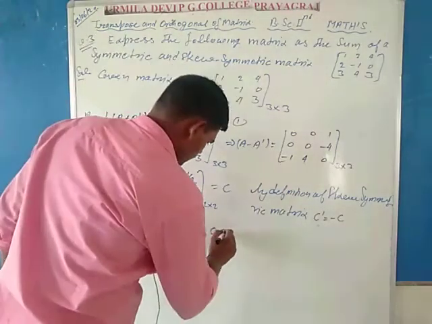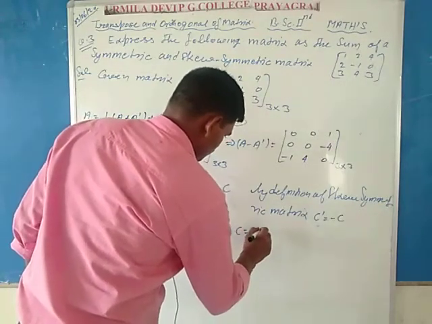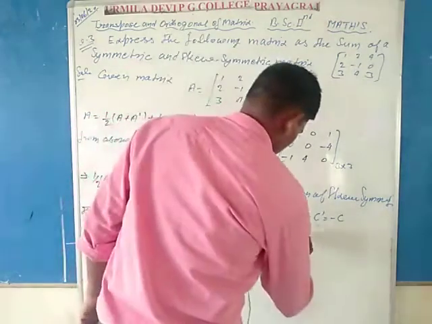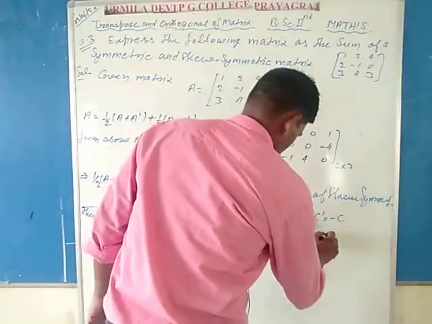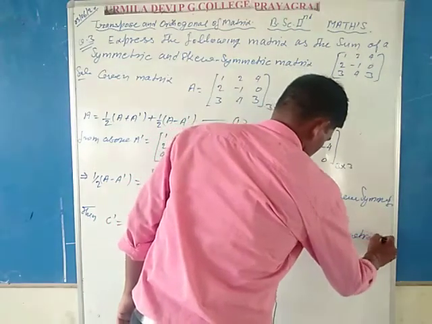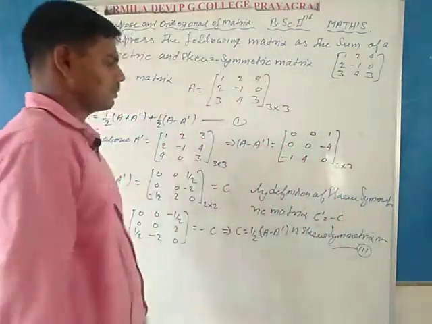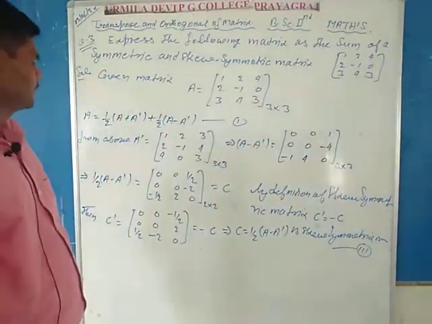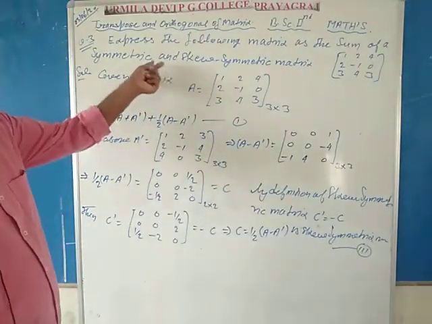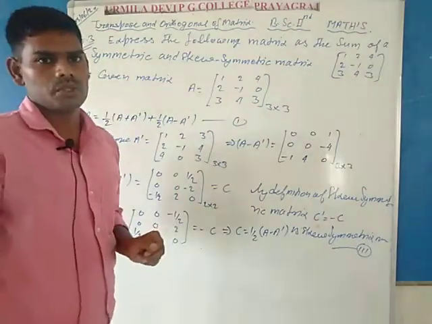It implies that by definition of skew symmetric matrix, C, that is 1 by 2 A minus A dash, is a skew symmetric matrix. This is represented by third. So from first, second and third, it is clear that any square matrix can be expressed as the sum of a symmetric matrix and a skew symmetric matrix.